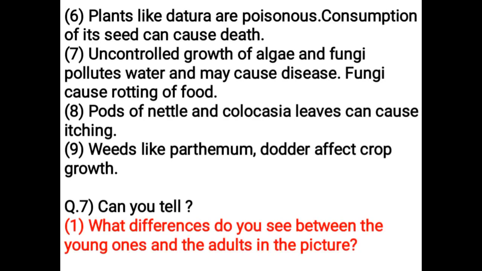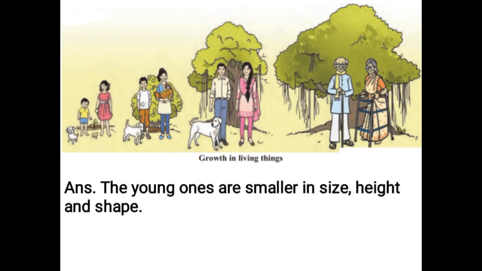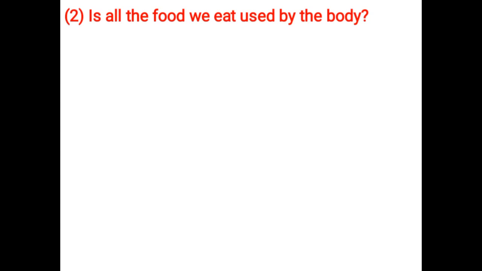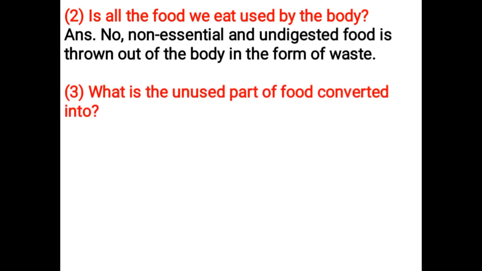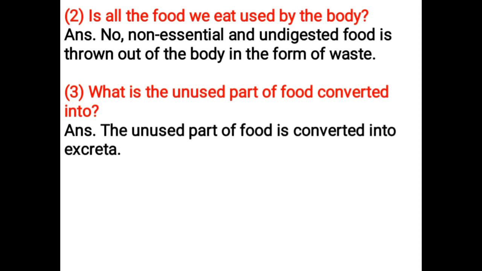Can you tell what differences do you see between the young ones and the adults in the picture? The young ones are smaller in size, height, and shape. Is all the food we eat used by the body? No. Non essential and undigested food is thrown out of the body in the form of waste. What is the unused part of food converted into? The unused part of food is converted into excreta.